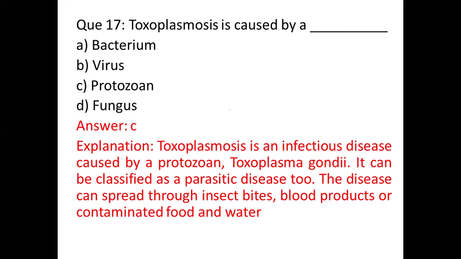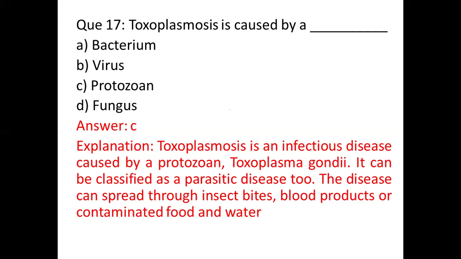Contaminated water is there, and if we talk about food, then it is mostly related with the contaminated pork and seafood. And if I talk about blood products, it means blood transfusion, but it is very rare to get toxoplasmosis via any blood transfusion or blood product.